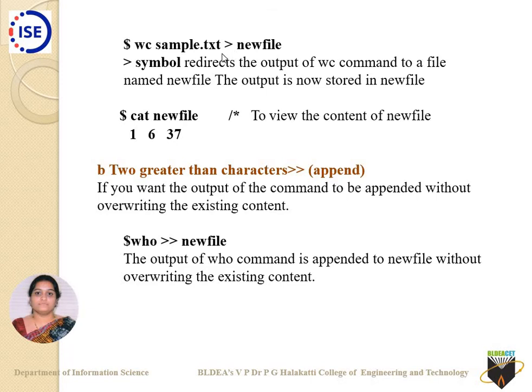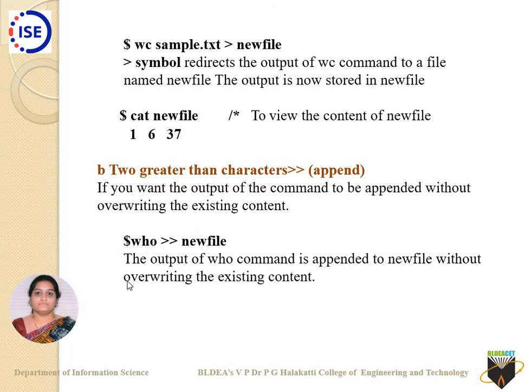In the same way, apart from a single greater than sign, if I use two greater than signs, what do I mean by that? Two greater than signs mean that I want to keep this file name the same, and I want to append or add another output content to the same file. Here I can take an example. Who? What is who as a command? It displays how many users are working presently on that particular system. So what you do is who, two greater than signs, and the same file name called newfile.